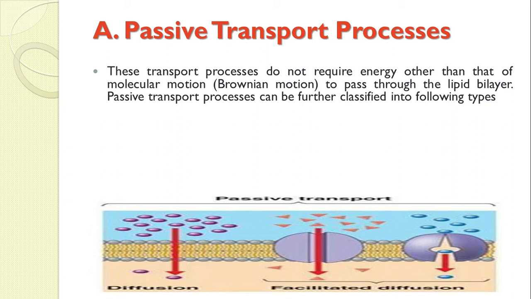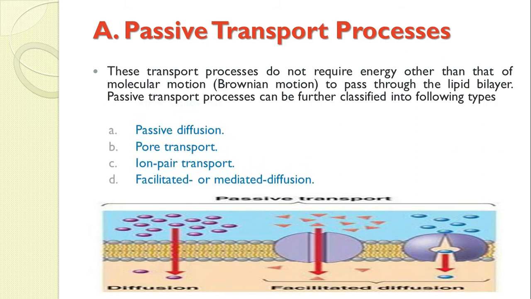Passive transport process can be further classified into the following: as we have seen in the previous slide also, that is passive diffusion, pore transport, ion pair transport, facilitated or mediated diffusion. Okay, now passive transport is also called a downhill process. Why downhill process? Because there is always a movement of drug from the higher concentration region to the lower concentration region. That's why we call it a downhill process.